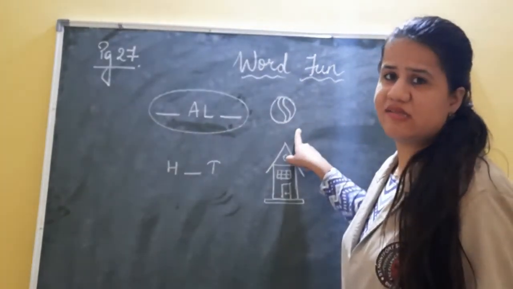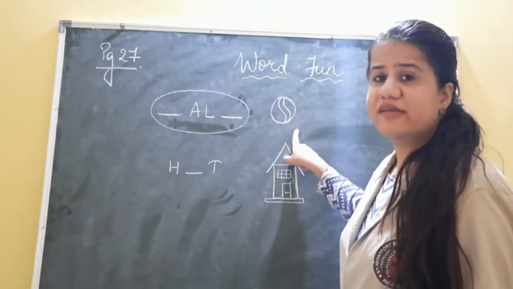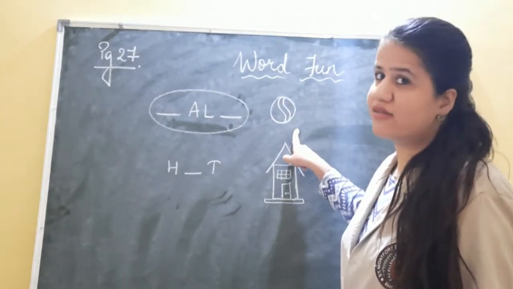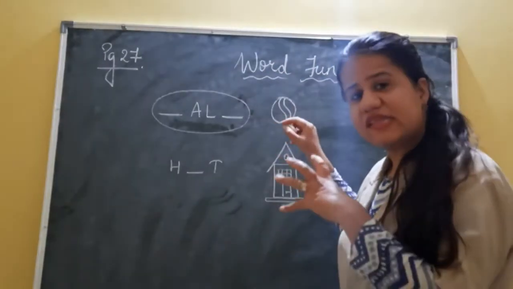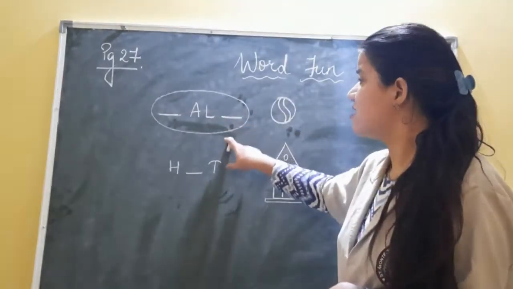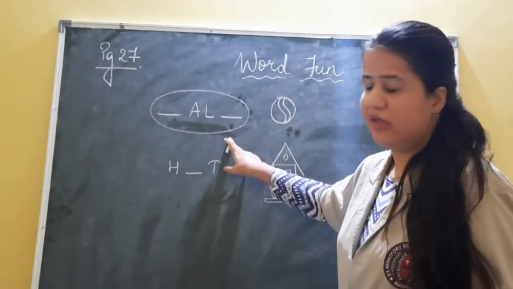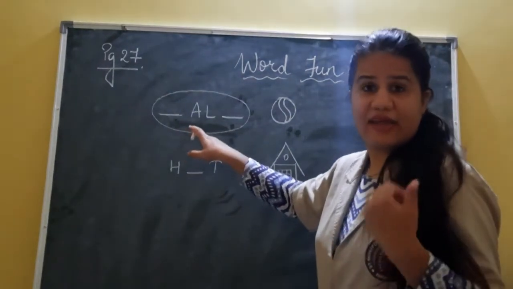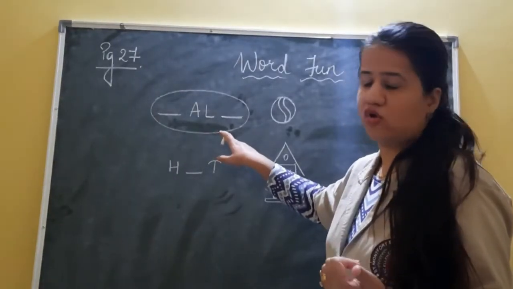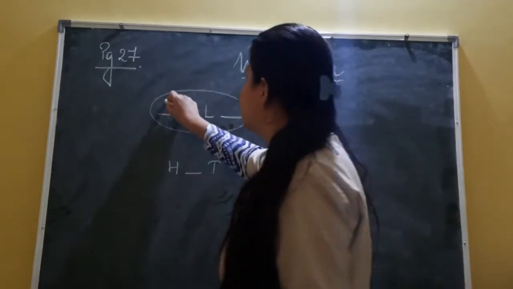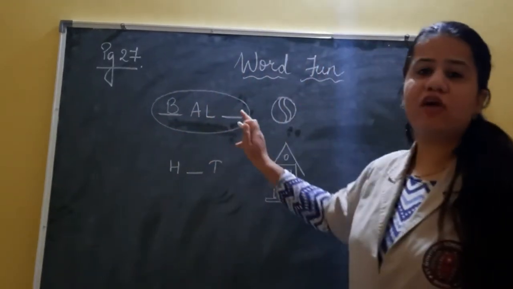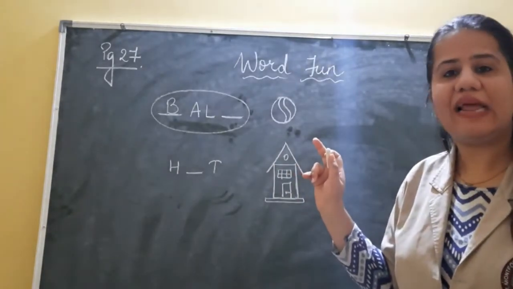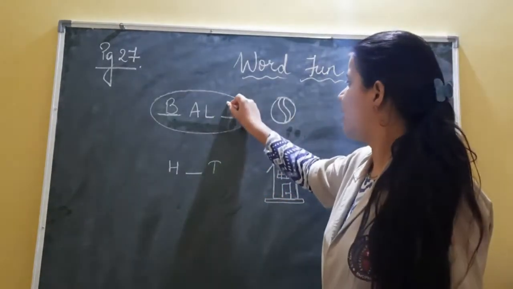Which object is this? It is a ball. Yes. So that means we understood after seeing this picture that this spelling is of ball. Isn't it? Let's see if it matches or not. Like B, A is written, L is written. What's the spelling of ball? It's B-A-L-L, ball. So L will come here.